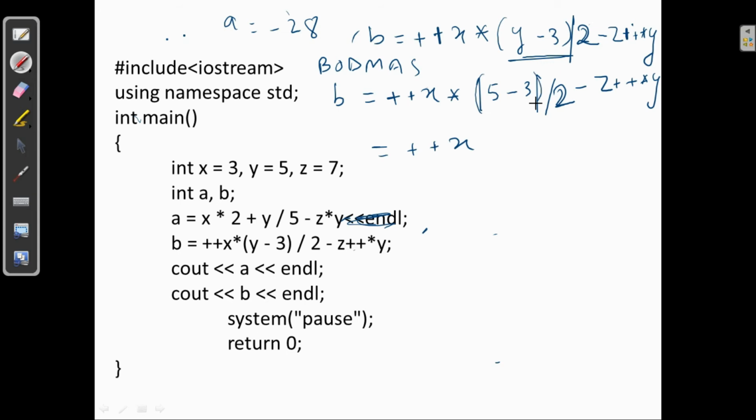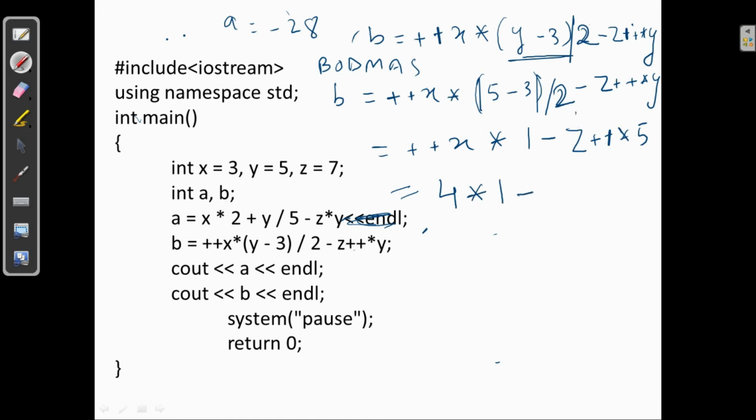So 2 upon 2 will be 1. Asterisk 1 minus z plus plus asterisk 5. Now because this should be at higher precedence, we check it from the PPT that this should be at higher precedence. So ++x will be 4 * 1 - z++.